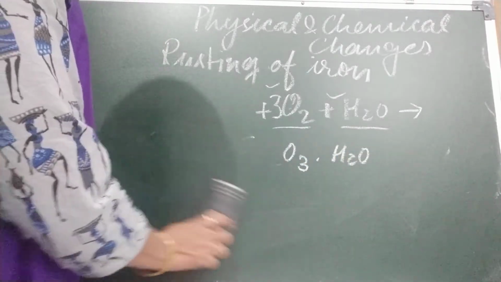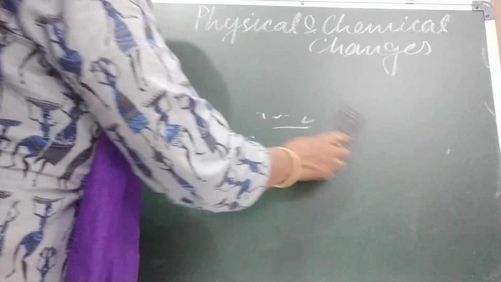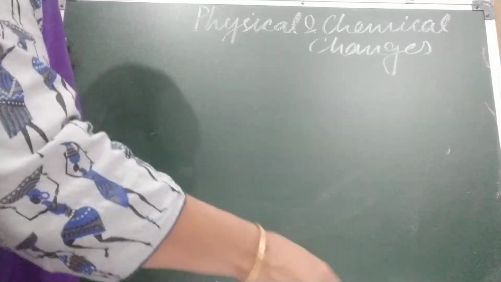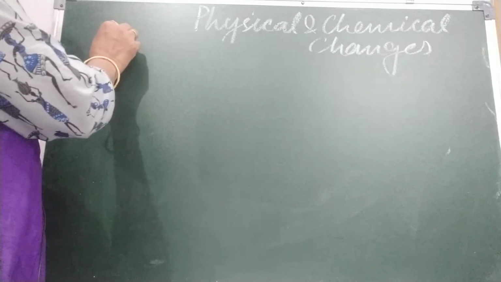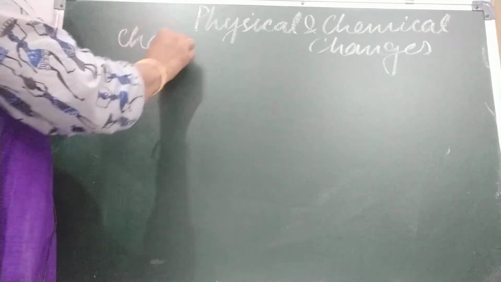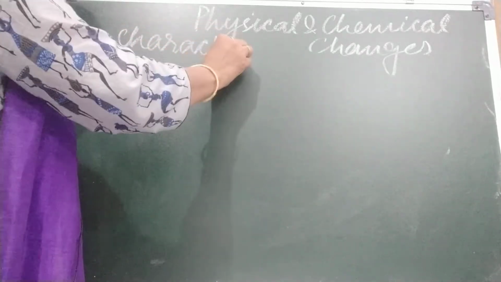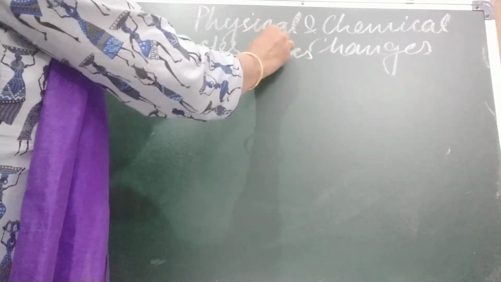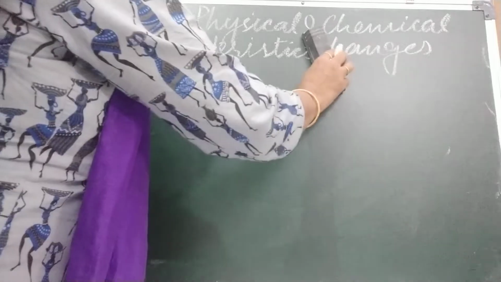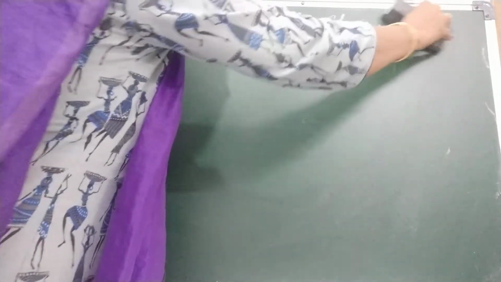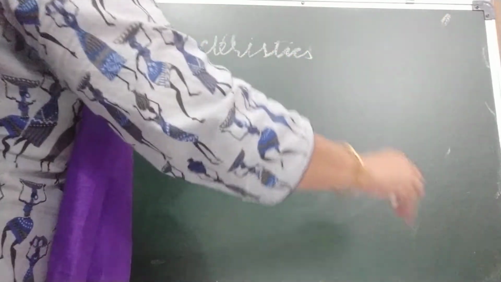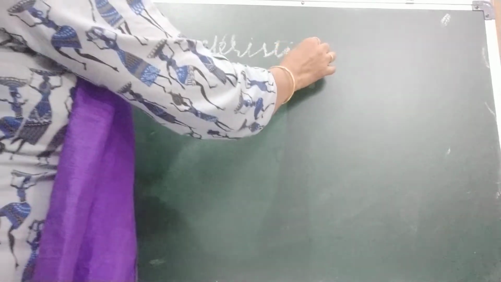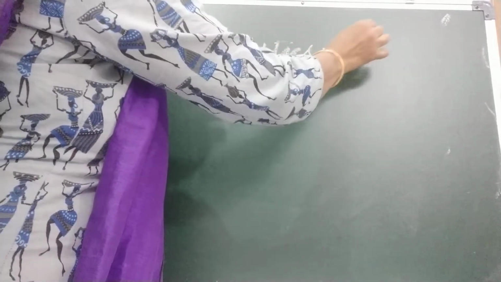Now children, we are going to discuss characteristics of chemical changes. Very important characteristics. One by one we will take them, and children, you have knowledge of these characteristics of chemical reactions.